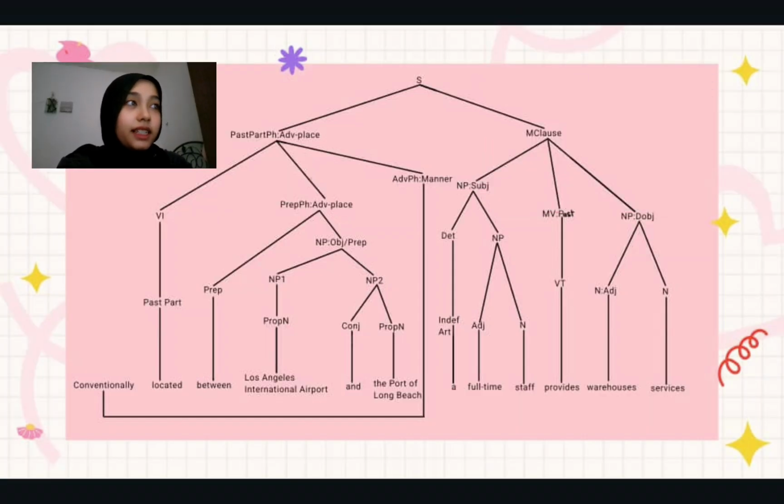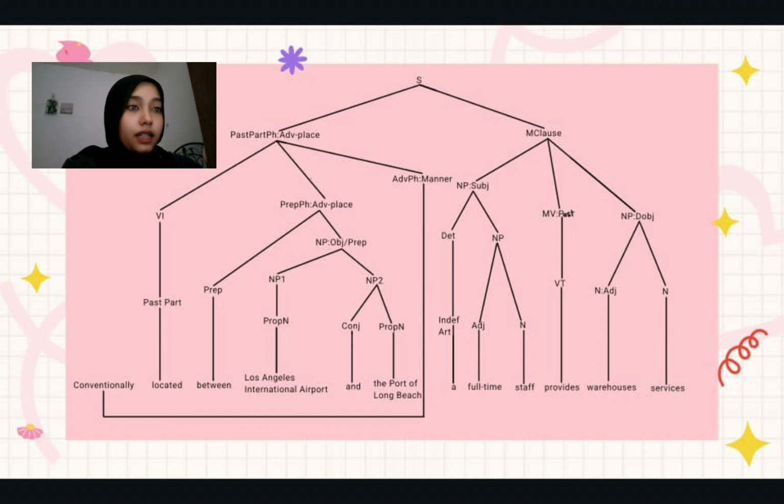And now it is finally time for us to draw the tree. So firstly, we'll have to start with sentence as always, and then we will have to divide it into two, which is past participle phrase that functions as adverb of place and also the main clause. So first, let's focus on the past participle phrase adverb of place. Under it, we will have to divide it into three categories, which is the intransitive verb for the main verb, and then prepositional phrase adverb of place, and then adverbial phrase that functions as manner.